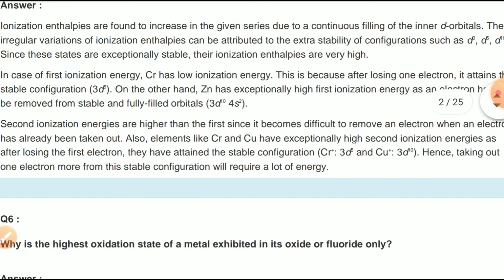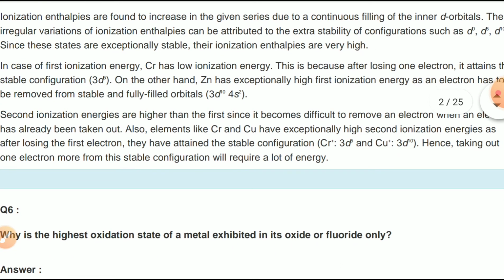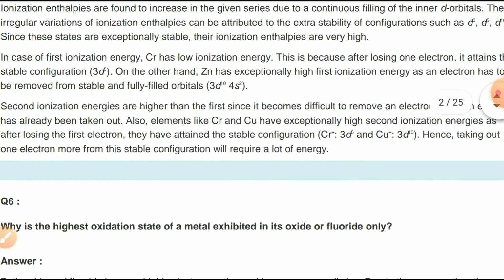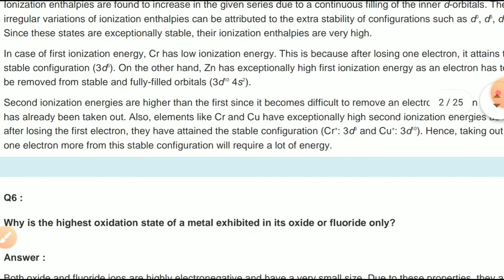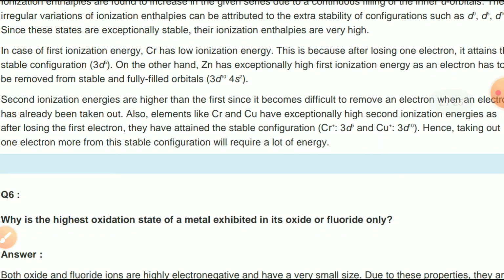Since these states are exceptionally stable, their ionization enthalpies are very high. In case of first ionization enthalpy, chromium has low ionization enthalpy. This is because by losing one electron, it attains the stable configuration of 3d5. On the other hand, zinc has exceptionally high first ionization enthalpy as the electron has to be removed from the stable and fully filled orbitals.